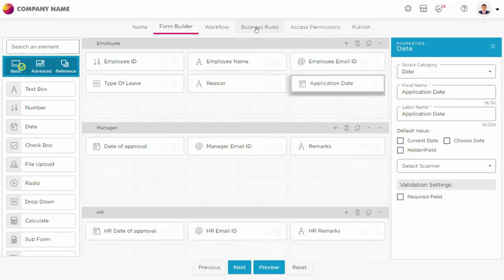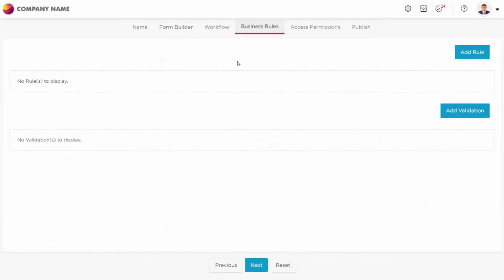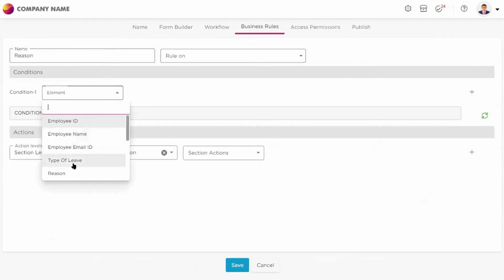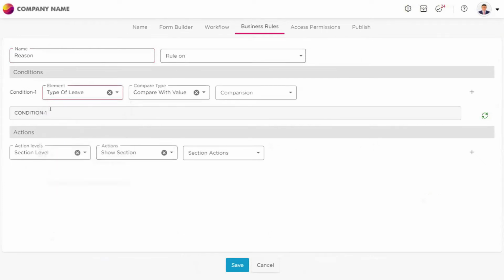To configure that kind of logic on this form, we can use business rules. So in the business rules, I will click on add rule, and I will name this rule as reason, because I'm putting a rule on that reason data capturing field. And I will select the element as leave type.